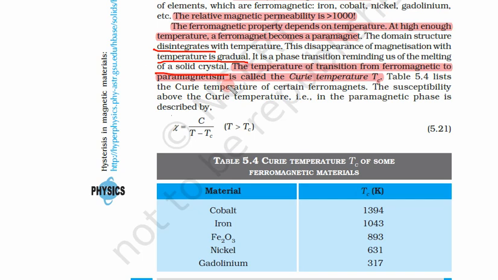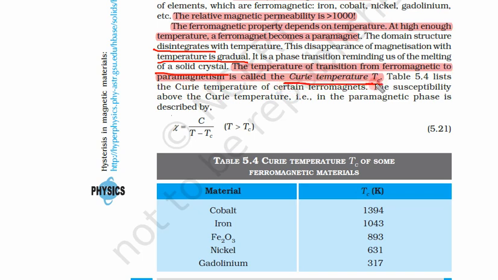So this is very similar to how a solid melts. Some solid converts into liquid. Similarly, this transition takes place slowly. The domains will disintegrate and there is no magnetization. The temperature of transition from ferromagnetic to paramagnetic is called the Curie temperature.